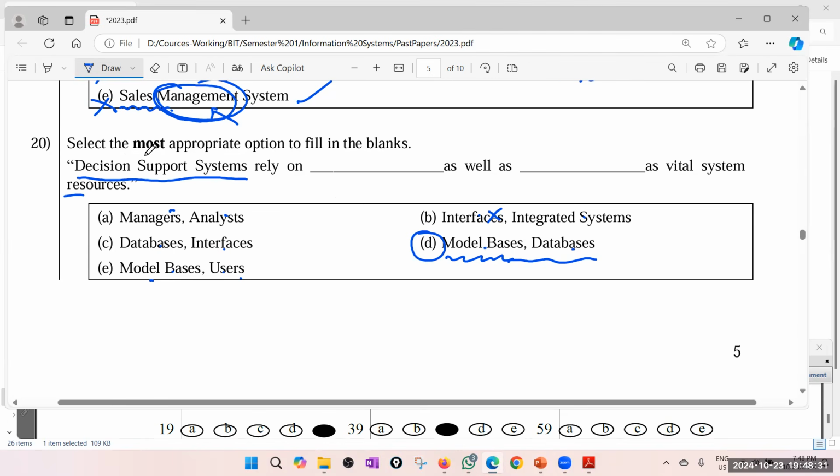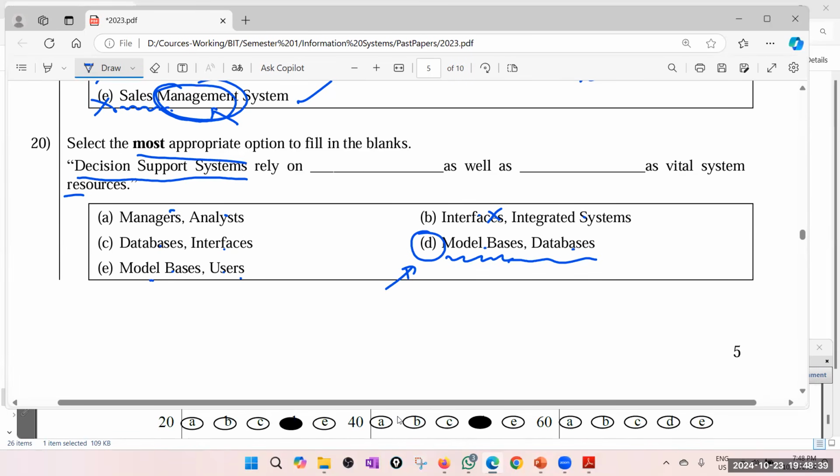Because it says most appropriate, I will go for D. Again, a fuzzy question. I will take a little bit of risk. Okay. Yes, X7 has taken D. Because model base and database is sort of a standard word we use. I think it's mentioned in your note also, our note also, UCSC note and our note.